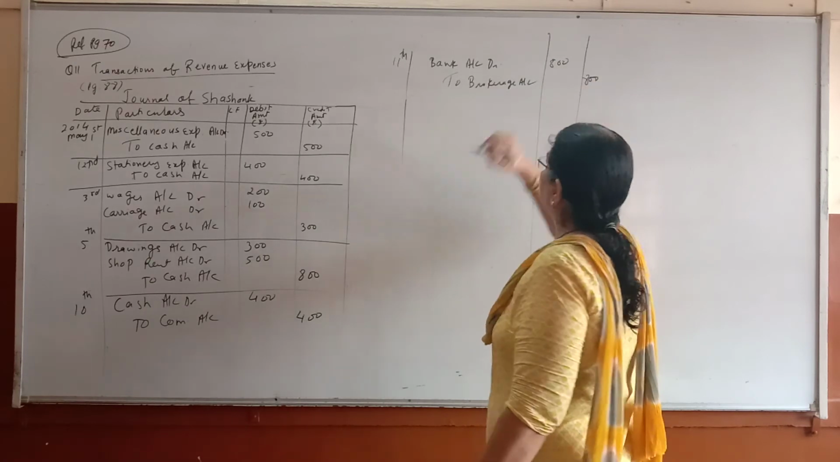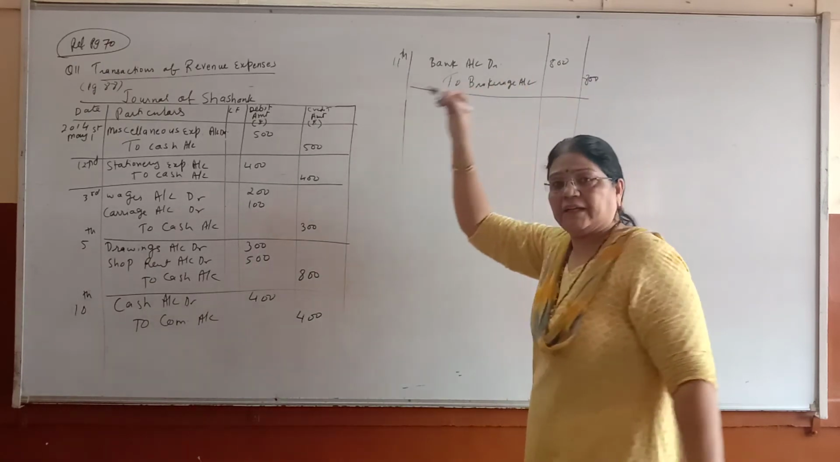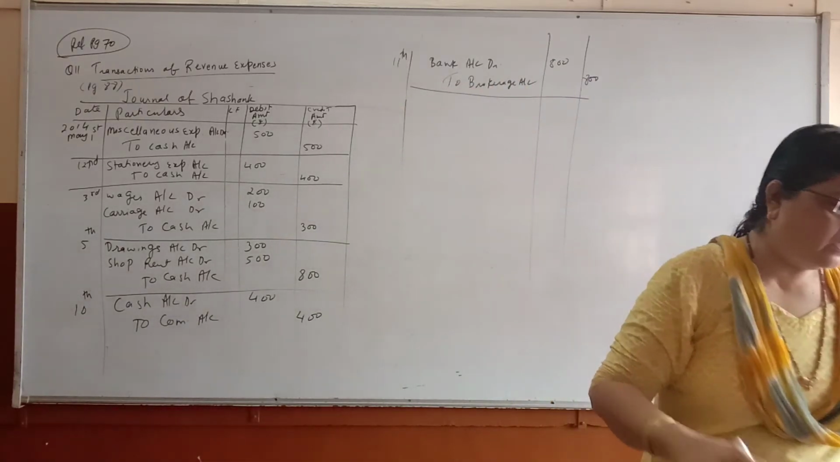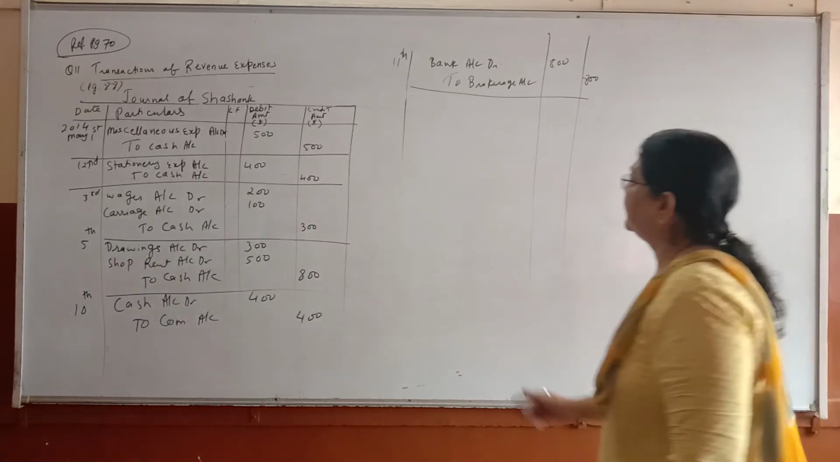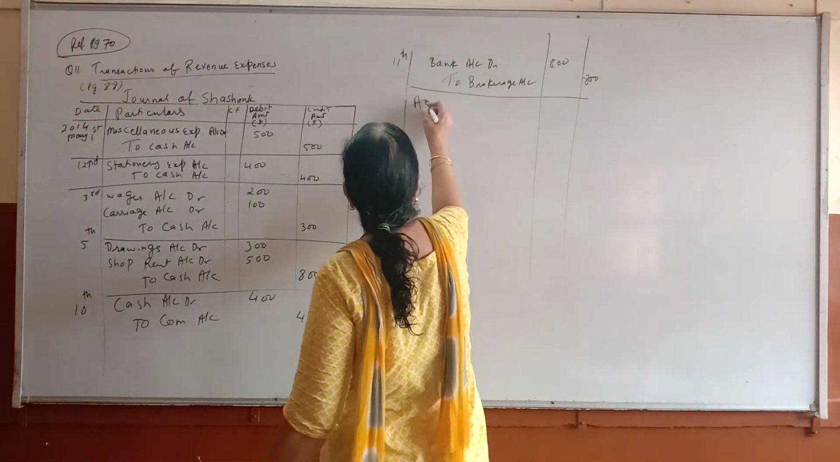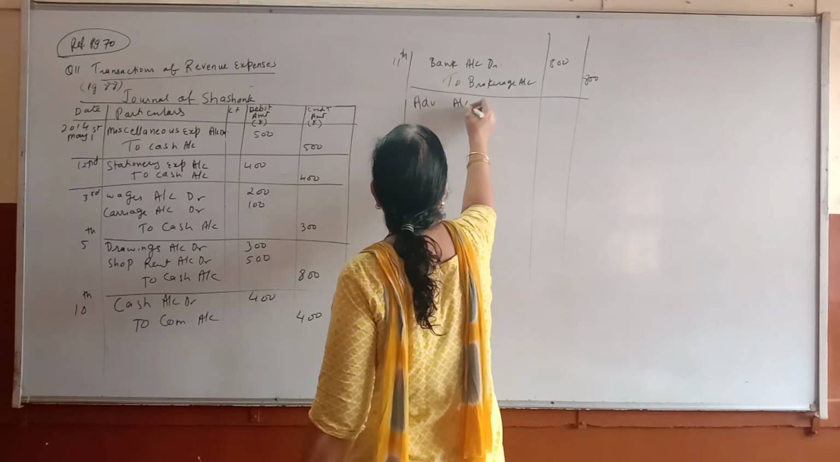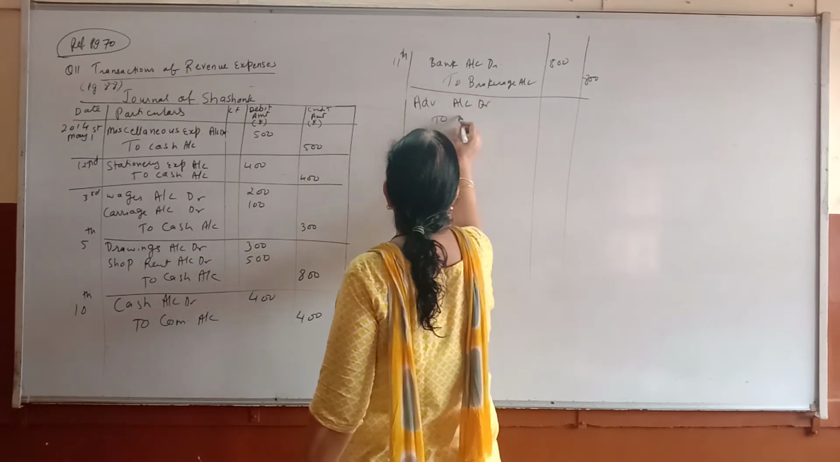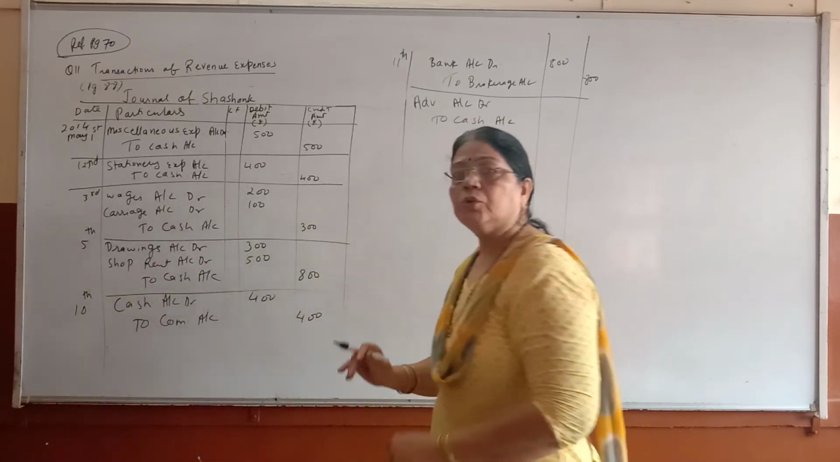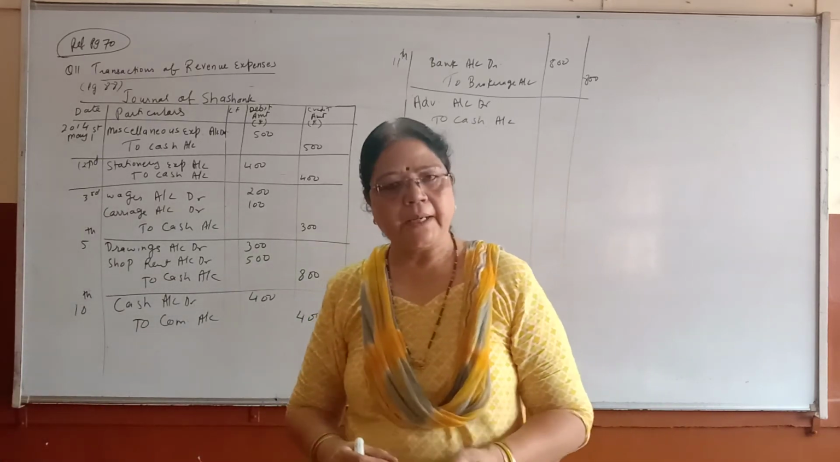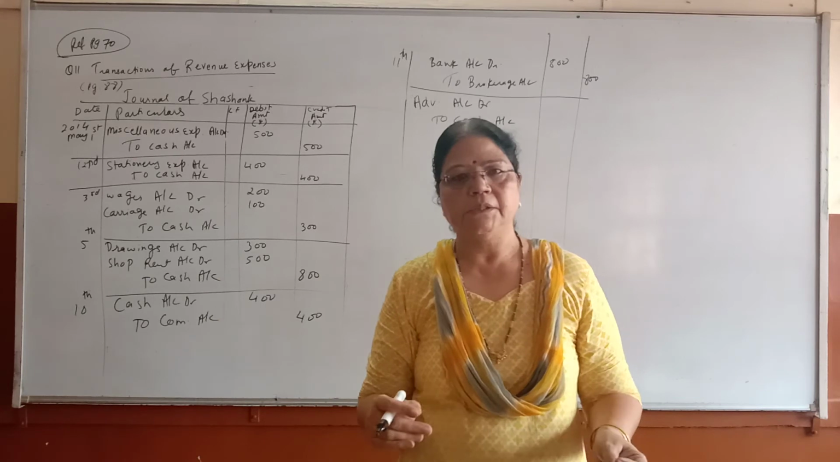800 being received as brokerage by check instead of cash. Next, paid advertisement bill in Gujarat Samachar. So it is advertisement. So you will write advertisement account debit to cash account.